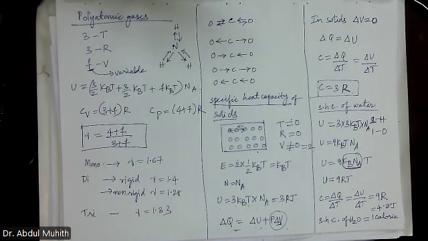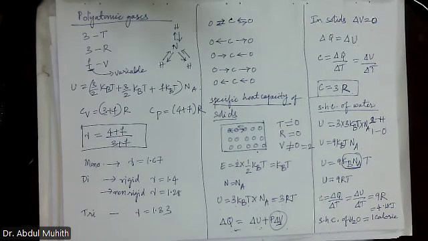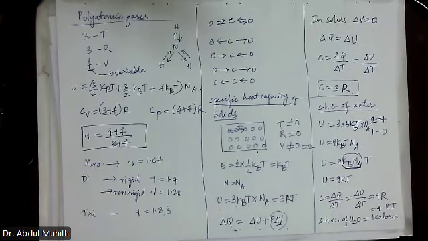So specific heat capacity: can we use constant volume CV for water? Specific CV we don't calculate. Why? In this also we didn't calculate CV. Why? Because the volume change is zero, delta V is zero,